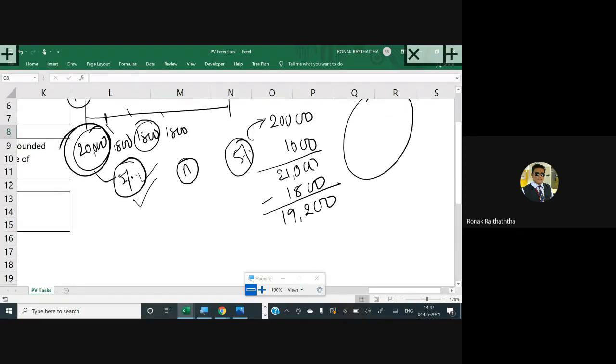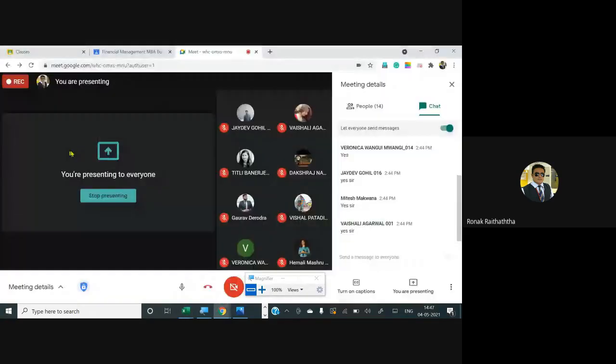So it's a systematic withdrawal plan. Now on 19,200, she will get the interest of 5%. Then she will again withdraw 1,800. So in how many years would this amount be consumed entirely? That is what the question is. Have you understood the question well, all of you?